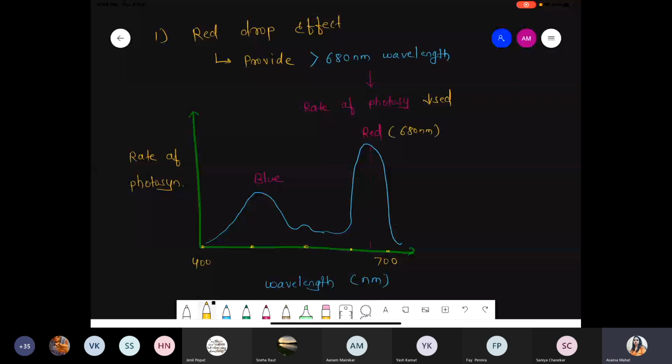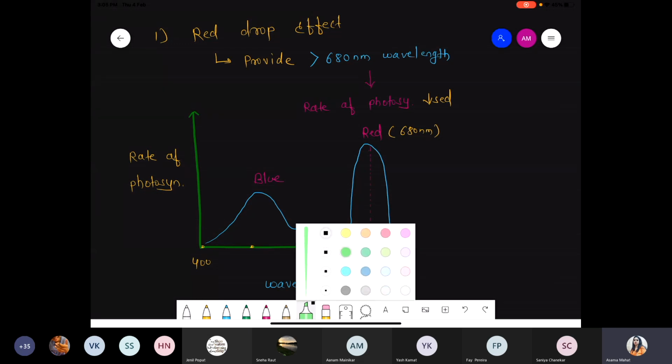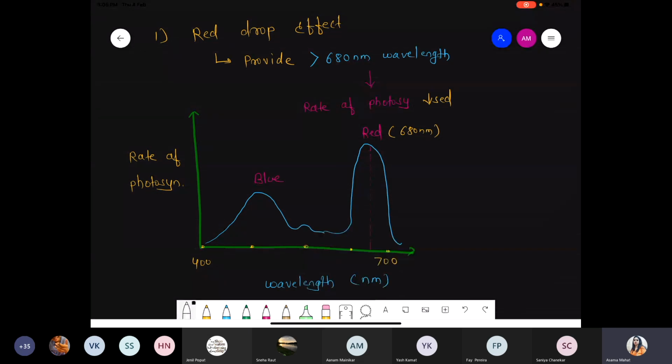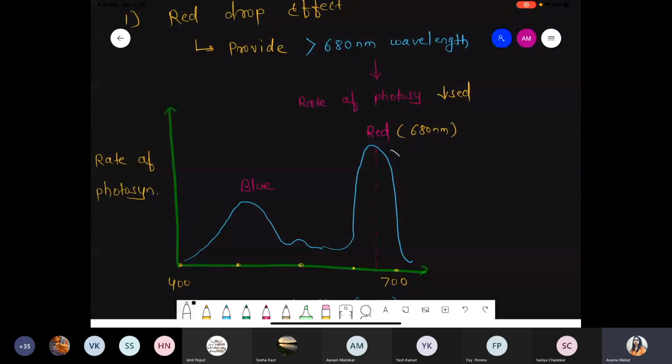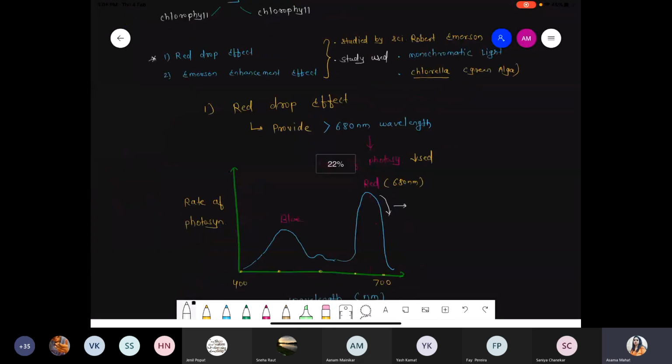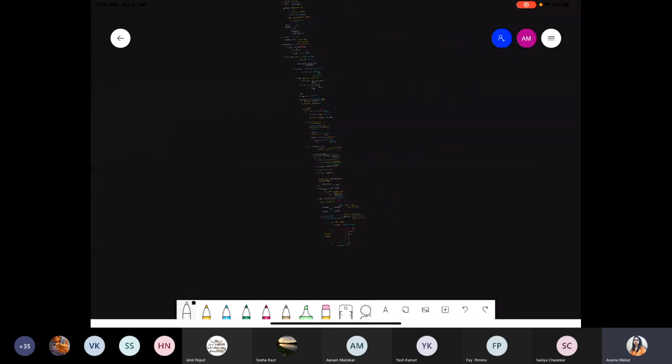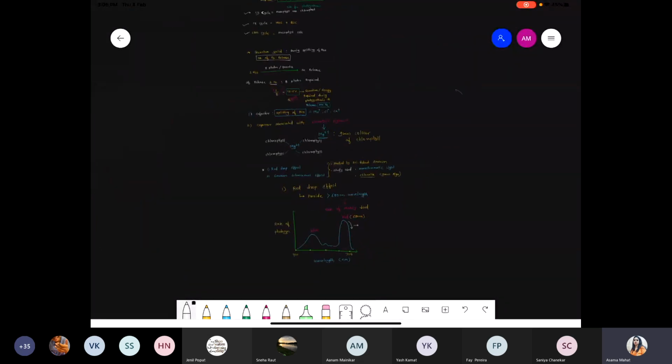तो यहाँ पे क्या था, maximum था, but what you observe, you just slightly increase the wavelength more than 680, 681, 82, 85, 690. So immediately you can clearly observe one thing, that the rate of photosynthesis immediately gets declined यहाँ से, and this decline means simply we are talking about there is a decrease. Why decrease? Because it's called the red drop effect.